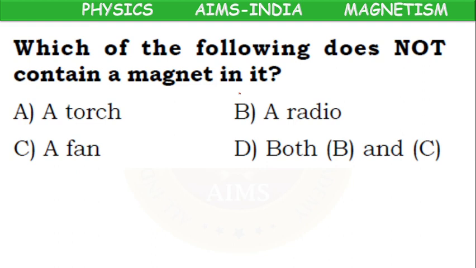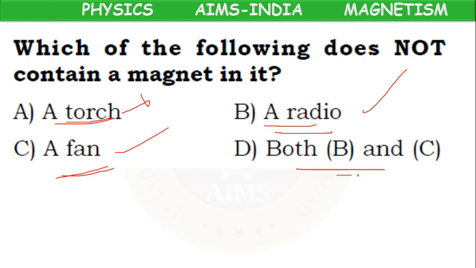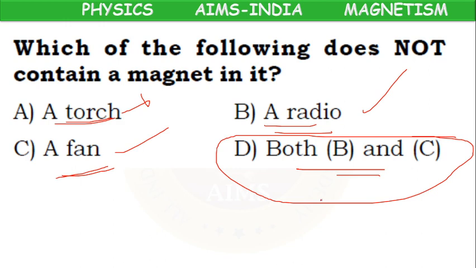Next, which of the following does not contain a magnet in it? Option A, torchlight, no magnet. Radio, they will contain magnet. Fan, it will contain magnet. Both B and C. As the question is single correct answer, here both B and C are correct. So we have to go for D option. So in this case, B is wrong, C is wrong. We have to keep tick mark only for D.